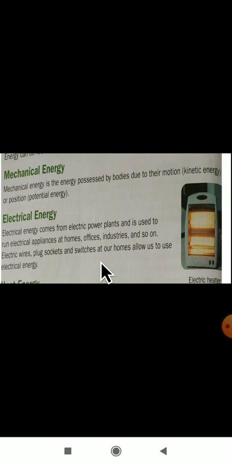Electrical energy is applied. Electrical wires, plug sockets and switches at our homes allow us to use electrical energy. These are the sources. From these we are getting electrical energy. You have seen an electrical heater; behind it the energy applied is electrical energy. For this, where are we getting electrical energy from? We are getting it from electrical power plants, so that we can use the electrical heater.